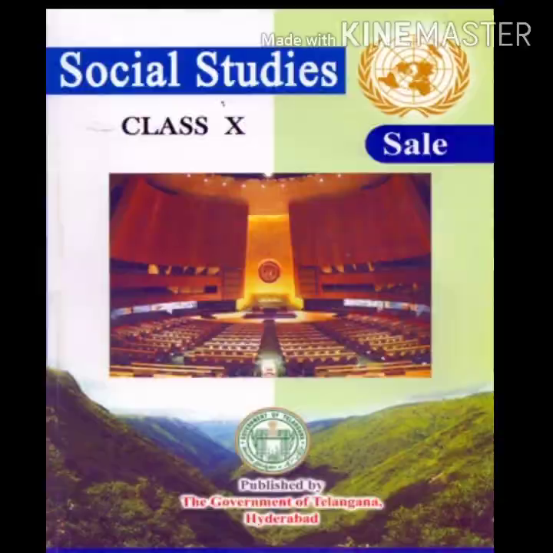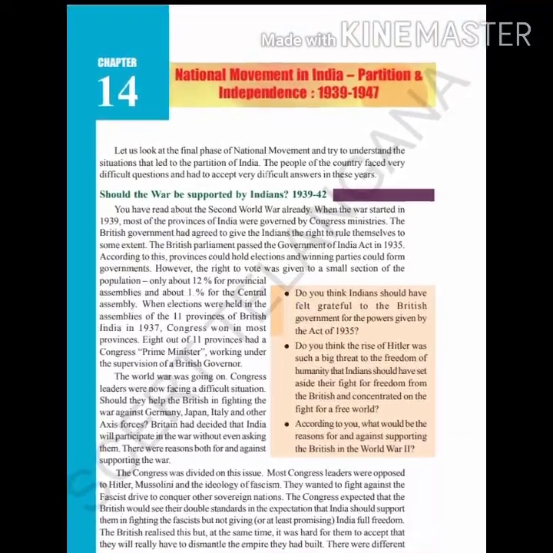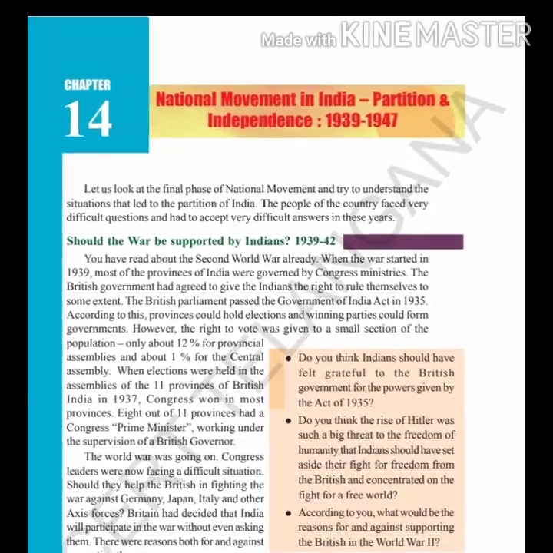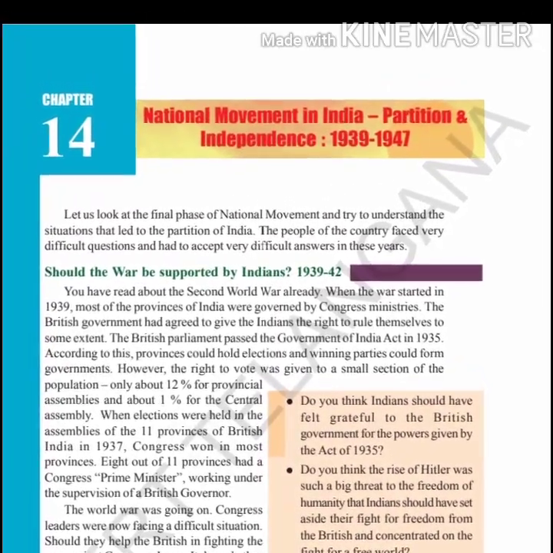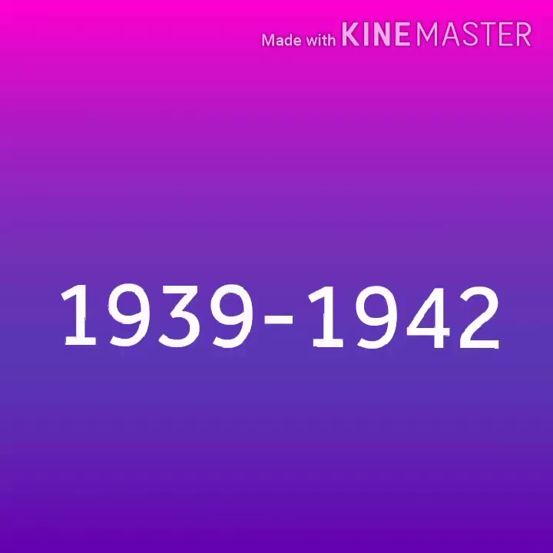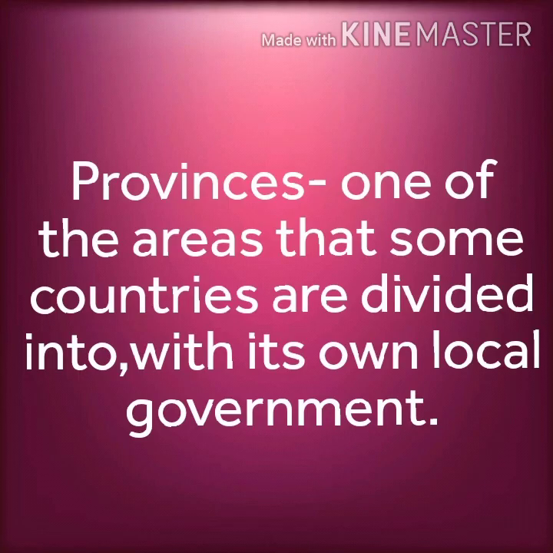In today's class, we are going to start our 14th chapter, National Movements in India, Partition and Independence, 1939 to 1947. Children, we know that World War II had begun in the year 1939. When the war started, most of the provinces in India were governed by the Congress ministries.